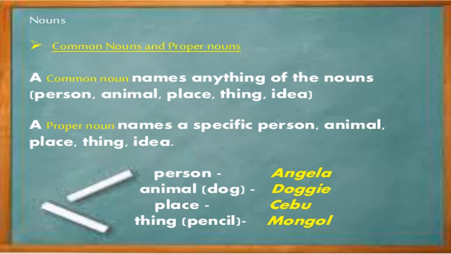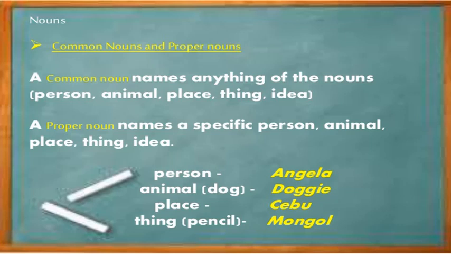So these are all examples of common nouns, not proper nouns. So, what is a proper noun? Nouns that name a particular person, thing, or place, they are called proper nouns. And the easiest way to identify proper nouns is to look at the spellings.